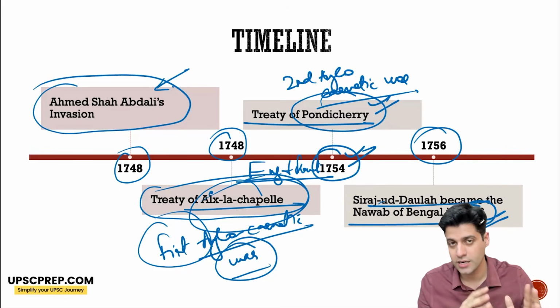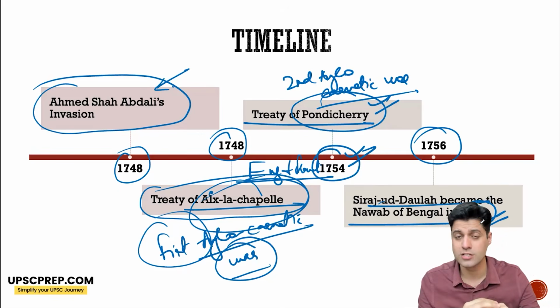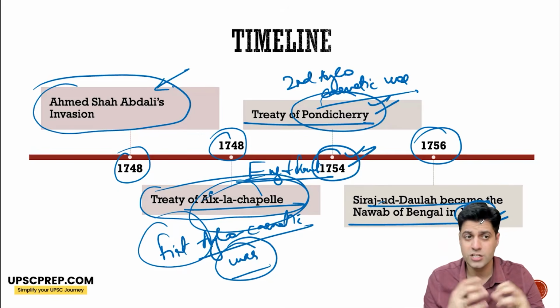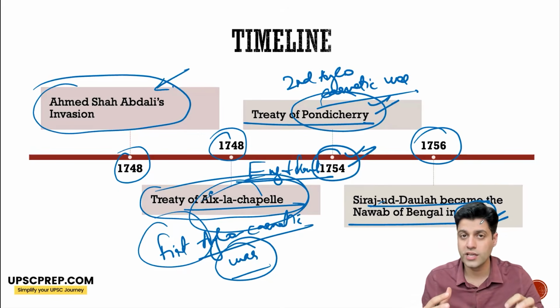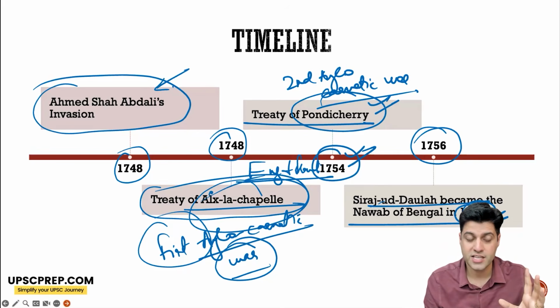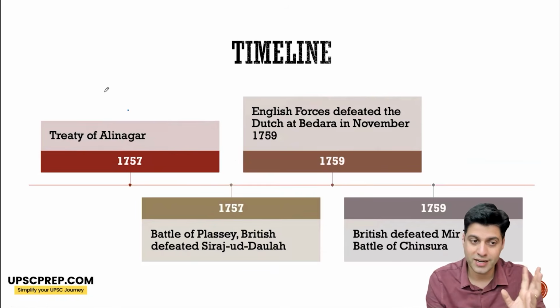1756, Sirajud-Dowlah became the Nawab of Bengal in 1756, succeeding Ali Vardi Khan, his grandfather. He is very immature. He does not understand how to deal with the English at this point. And what happens thereafter is the Treaty of Alinagar.